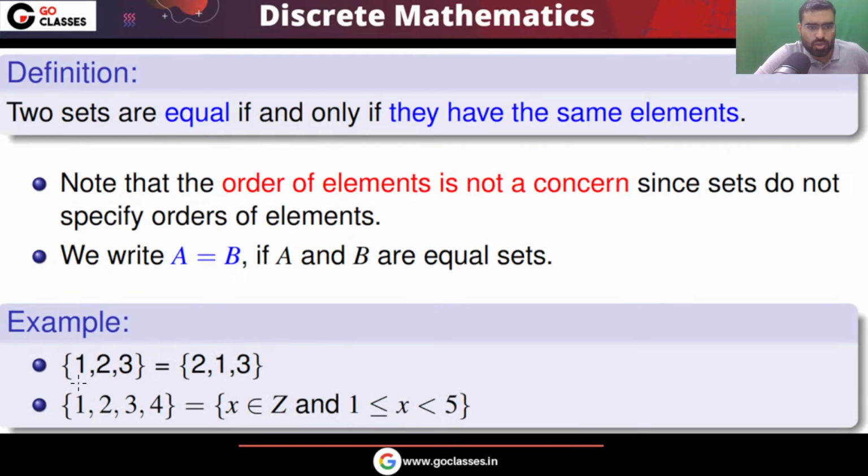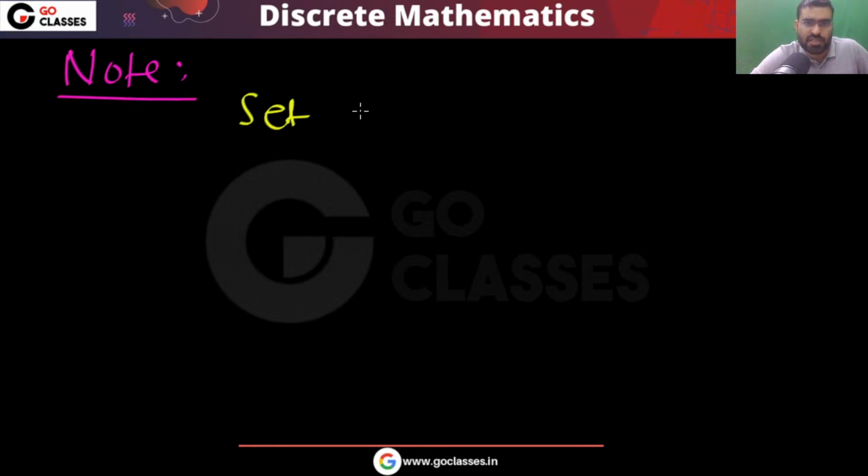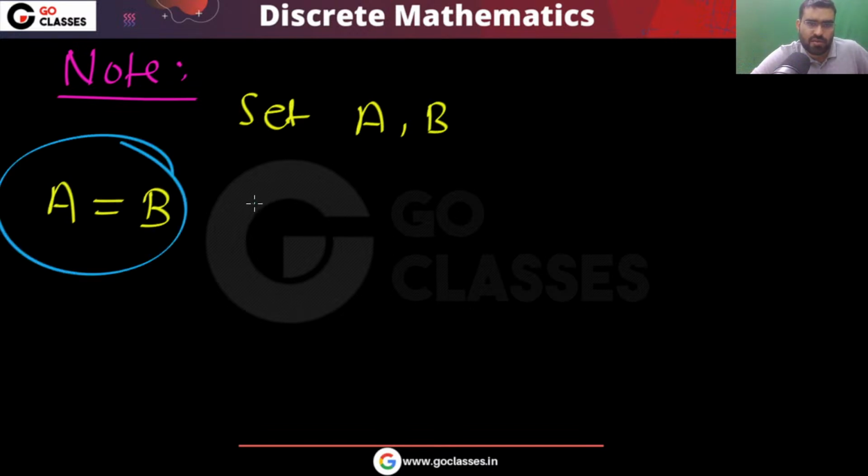Now, when can I say two sets are equal? This is very important because you will use this in many questions. If you have sets A comma B, then when can I say A is equal to B? These two sets are exactly equal. When can I say they are equal?